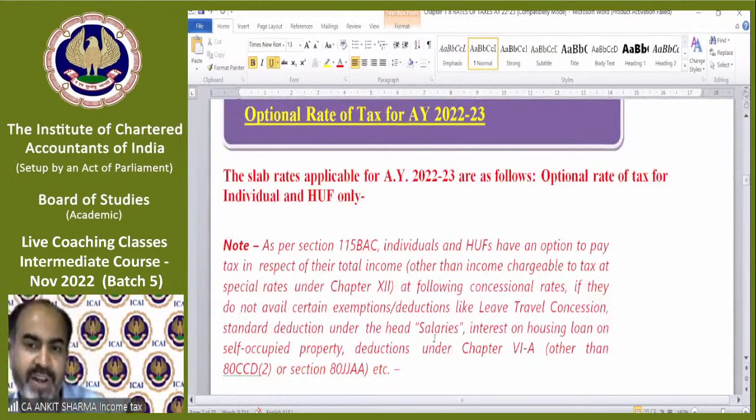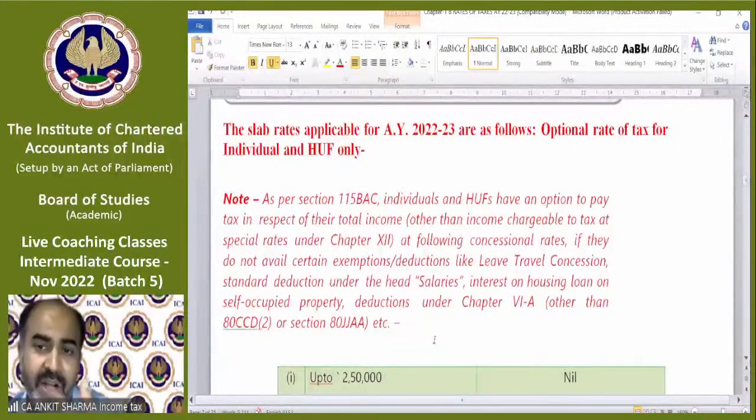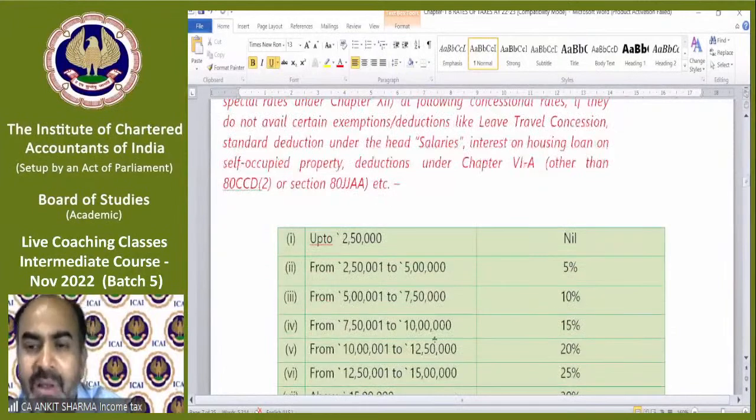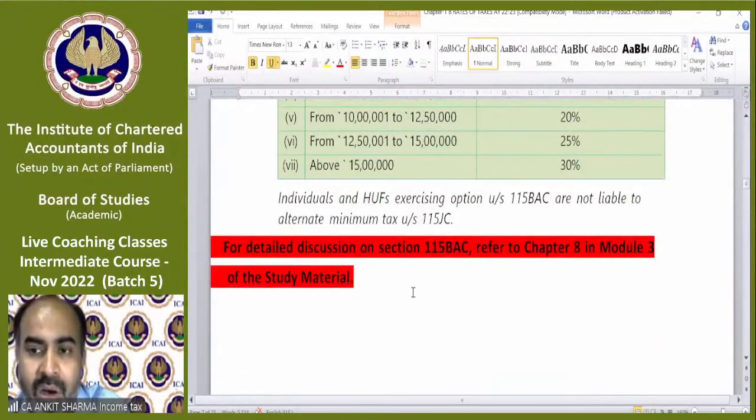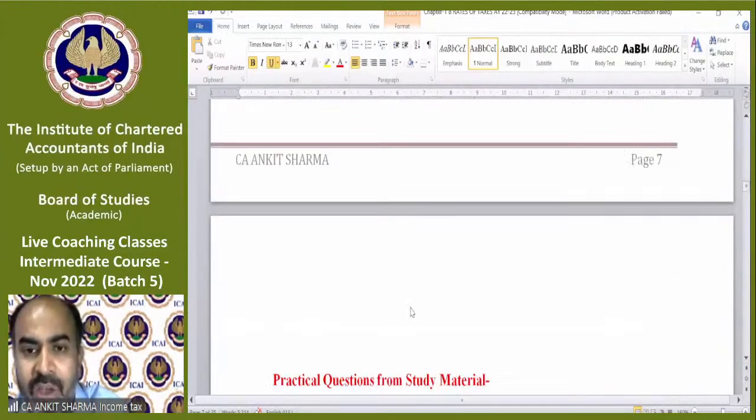This is the optional rate of tax. There is an optional, new rate of tax that is also applicable. But this is module number 3 study material, so you do not need to read it in this chapter. You have to skip it.